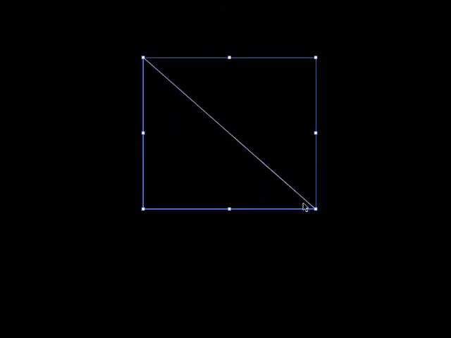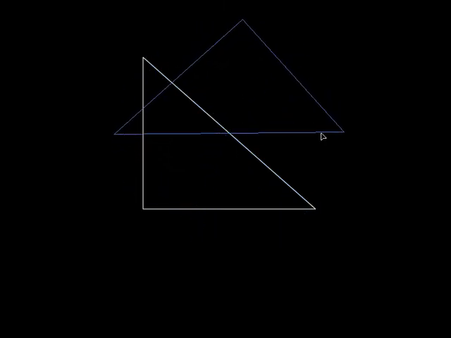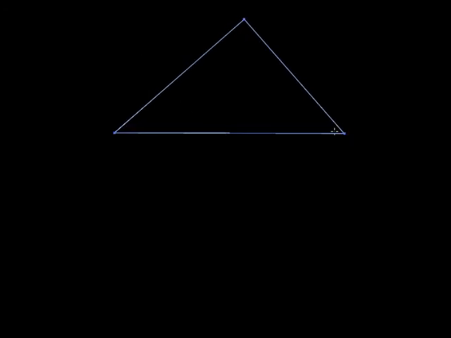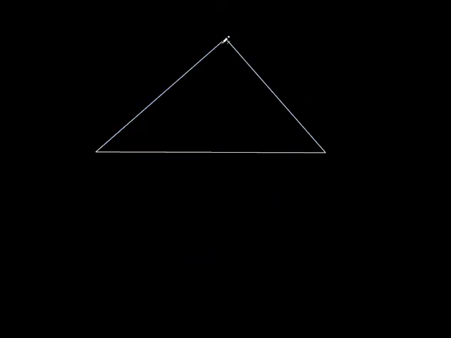Now, I could keep the right triangle like this, but you'll see a lot of times in books, they love flipping it around so it's laying on its hypotenuse. Would you agree that's the hypotenuse that it's sitting on? That's close enough. Okay. Now, this is a right triangle if I put a little right angle right there. So now it's a right triangle.